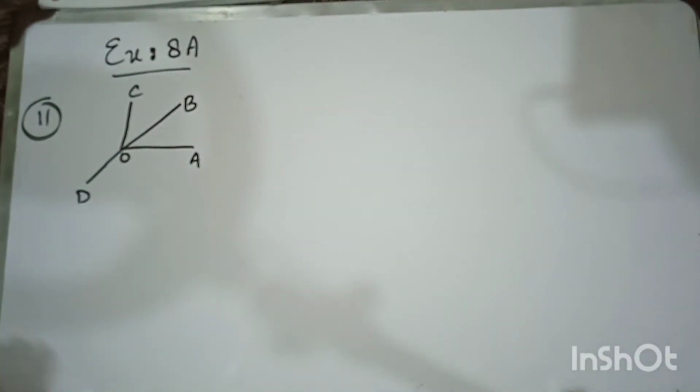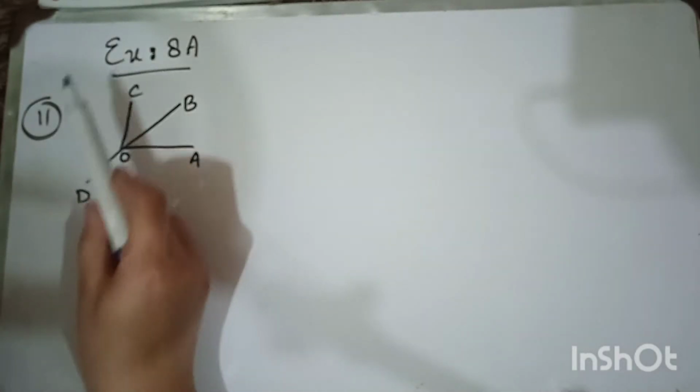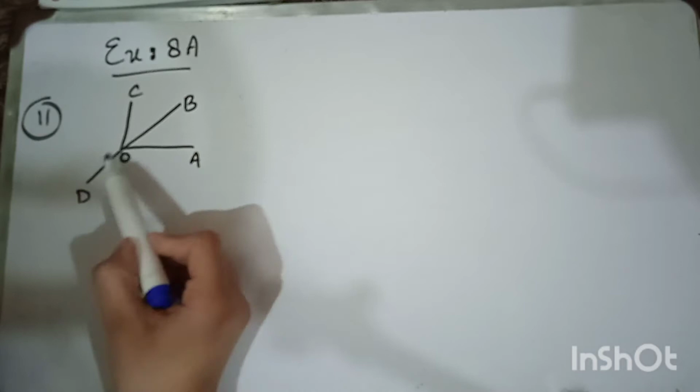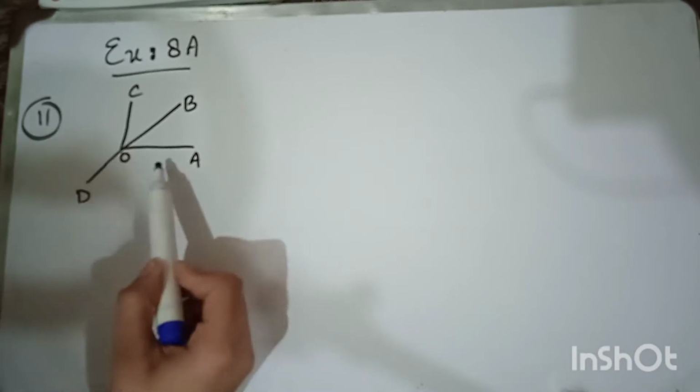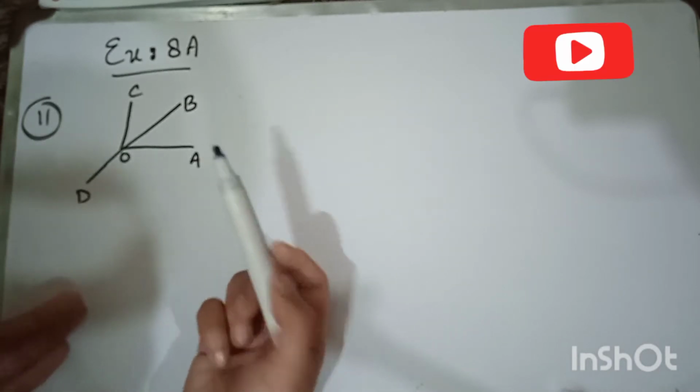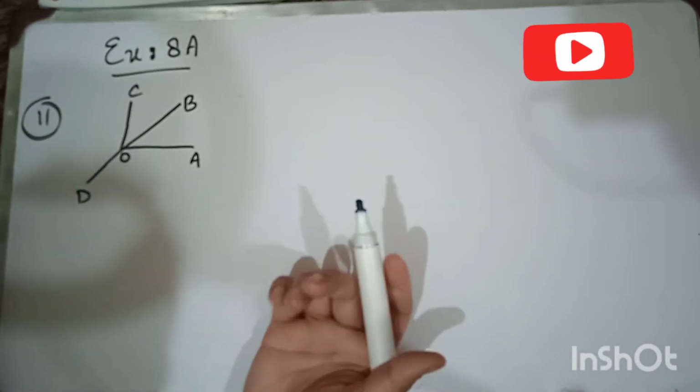Okay, I just drew the figure of question number 11 on the board. Now we start the question. As in the figure, all the angles are referred to the angle AOB. The angle BOC is twice of that. The angle COD is 4 times of AOB. And DOA is 5 times of AOB. So what is the angle of AOB? There is no given angle of AOB.